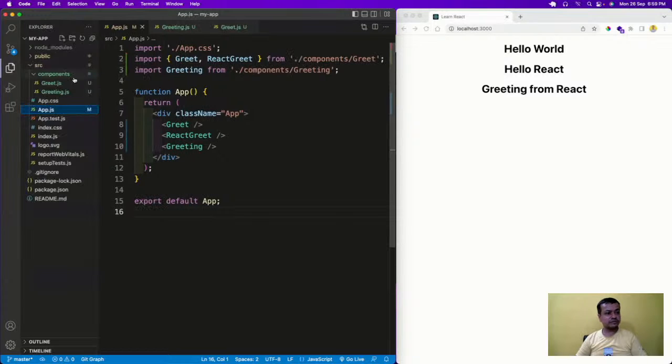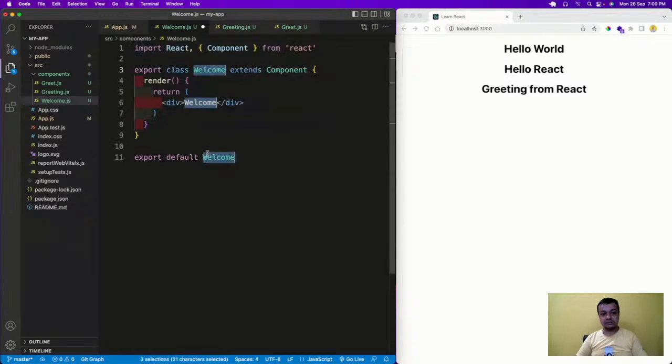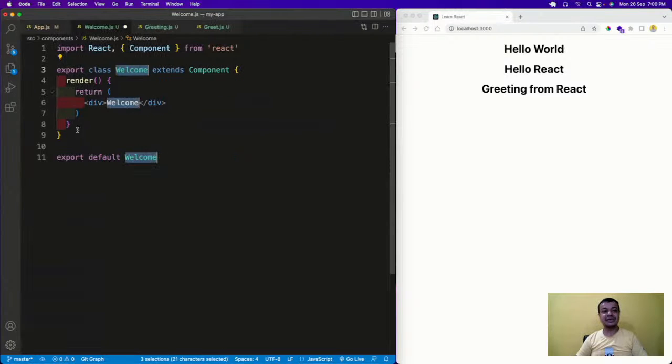Now what we are going to do in the components here is create a welcome.js. And again a shortcut is there, because I don't want to write the complete code. That shortcut is known as RCE, but it's a bit wrong because that's a skeleton code. I'm doing two-time export, which is not required. You should remove one of the exports. Okay, and this is the class based.